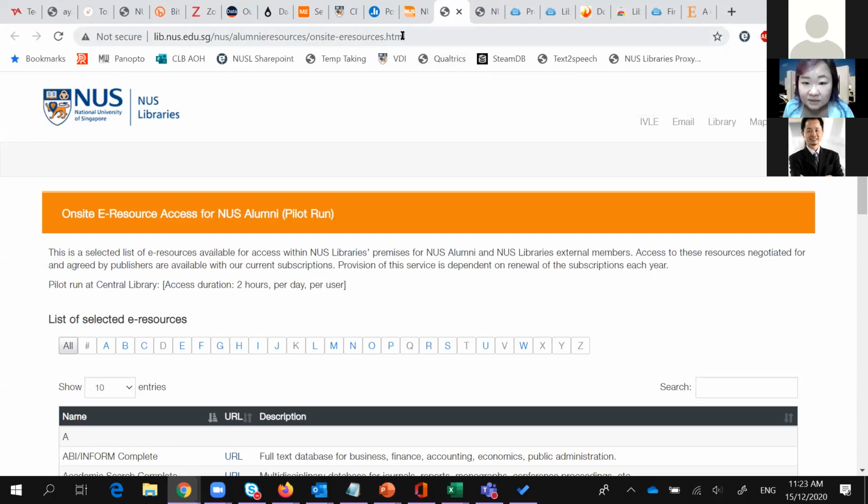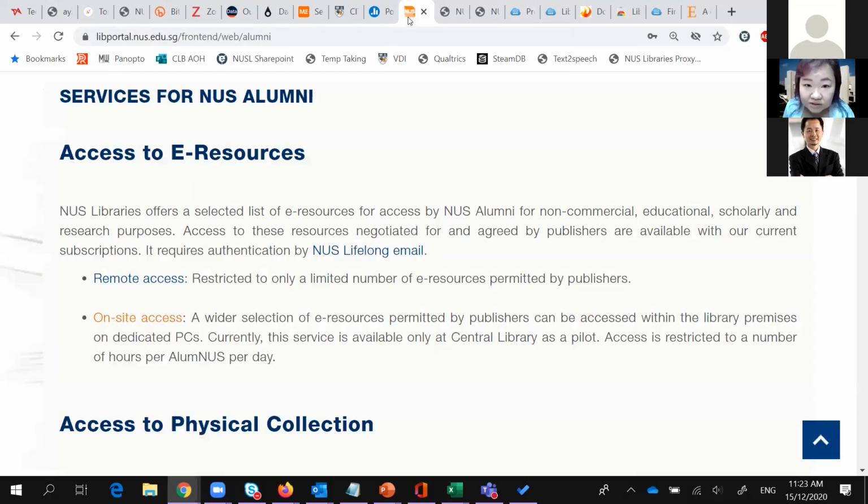remote access databases. Then, of course, there are a number of free resources, open access databases available online, and for Singapore citizens and PR, you can also check out our biggest competitor, NLB. But okay, they're not really our competitor. They serve different needs lah. But NLB also has a lot of databases that are open to Singaporeans and PRs. So you can also make full use of their resources.